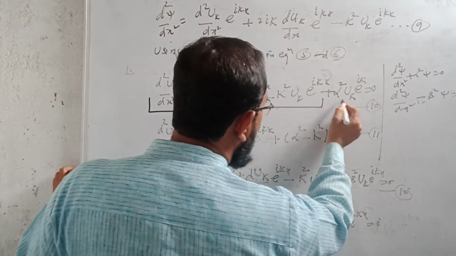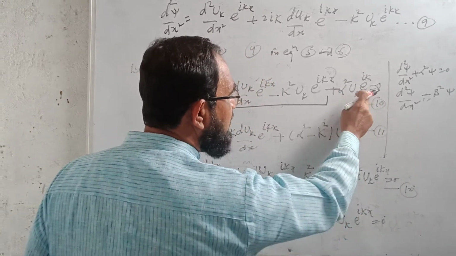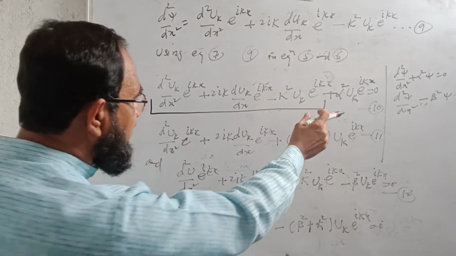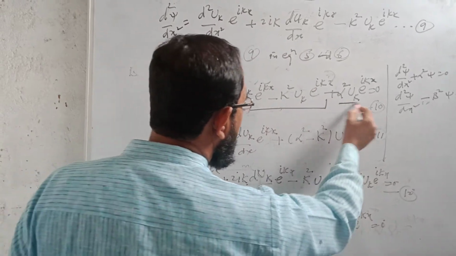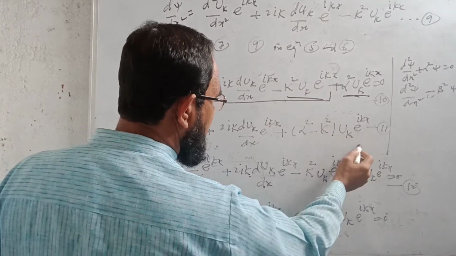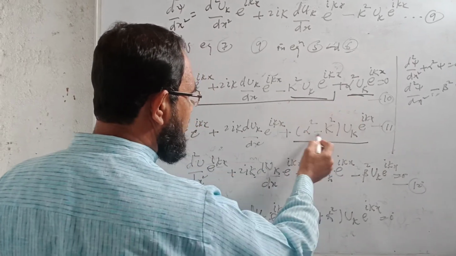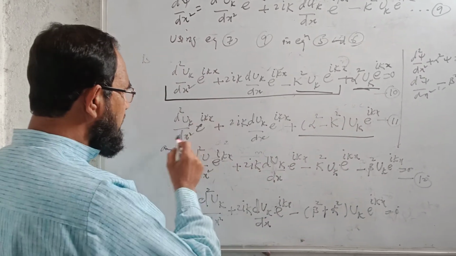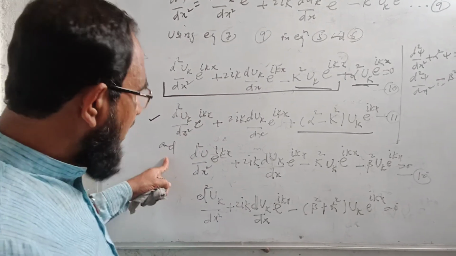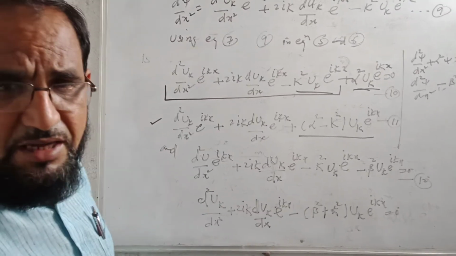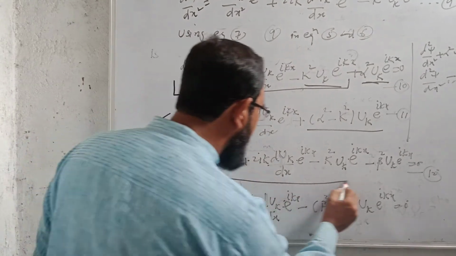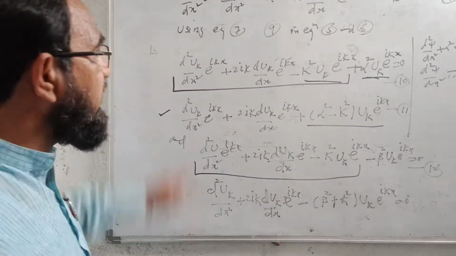Okay. Now this alpha square psi, the value of psi is uk e raised to power ikx, should be equal to 0. Now again I will simplify it, because here there are two terms, this term and this term. I will take uk e raised to power ikx common. So inside the bracket I will write alpha square minus k square. So after simplification you will get this equation, and similarly I will write the equation for d2 psi by dx square minus beta square psi equal to 0.